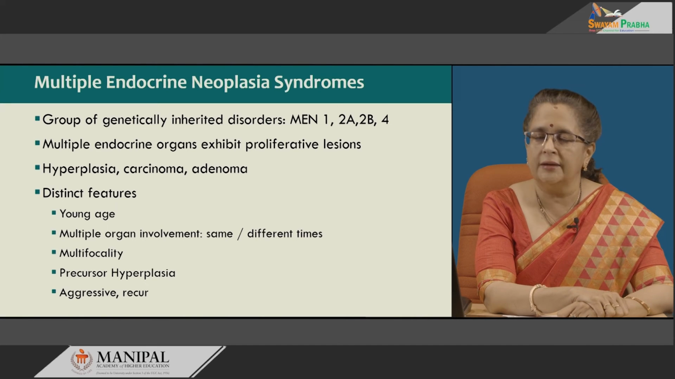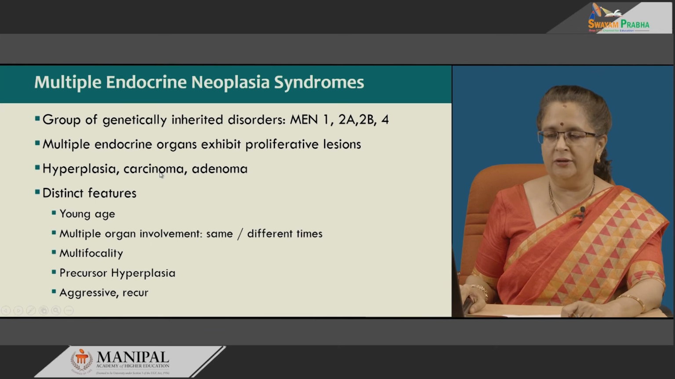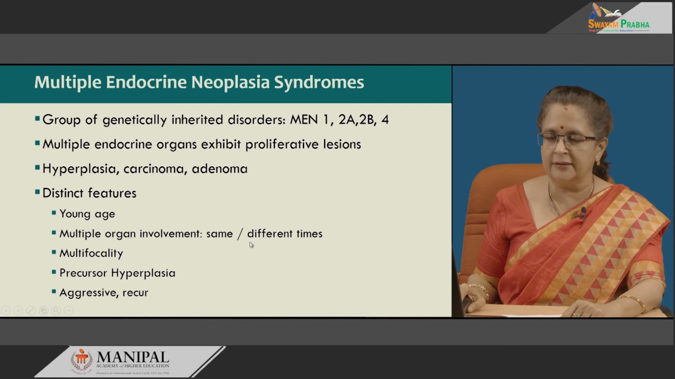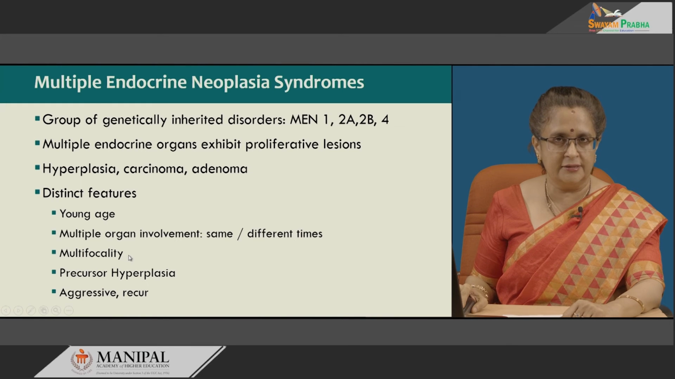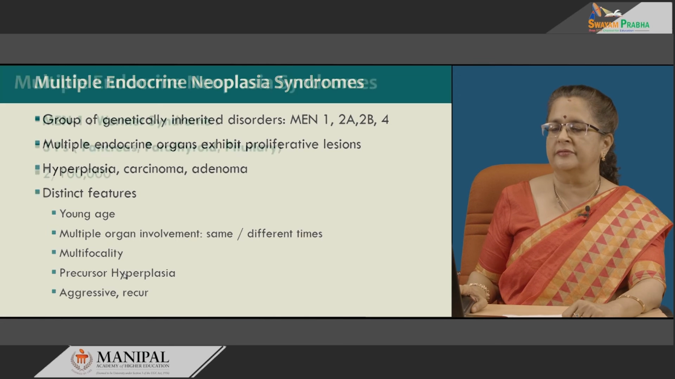These endocrine neoplasias are characterized by proliferative lesions in multiple endocrine organs. This could be hyperplasias, adenomas or carcinomas. Distinct features include presentation at a very young age, multiple organ involvement either synchronously or at different times, multifocality in the organs involved, precursor hyperplasia being seen, and whenever these tumors recur, they can be aggressive, or even carcinomas, when they occur, they can be aggressive.